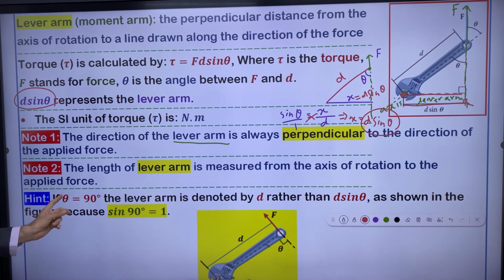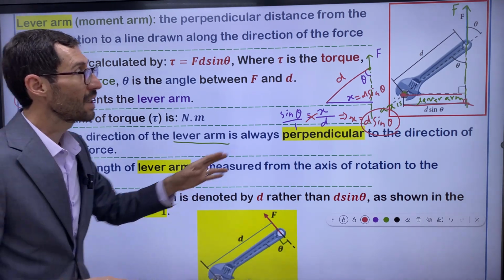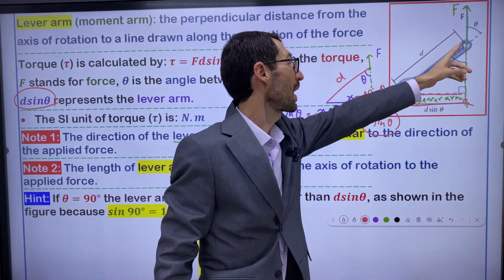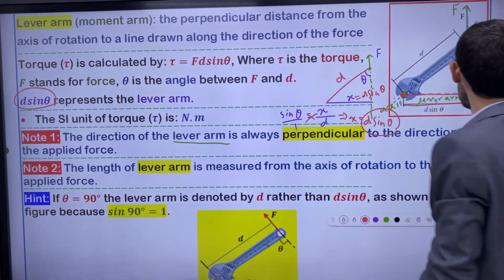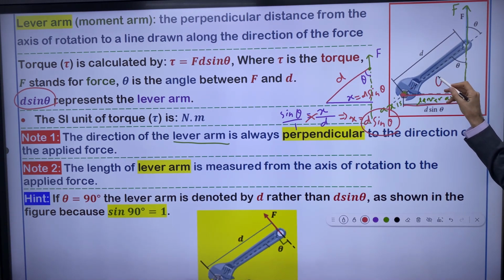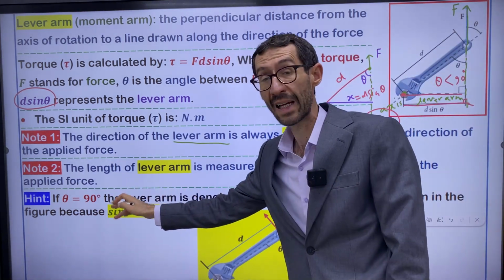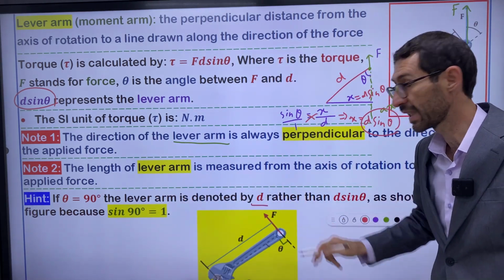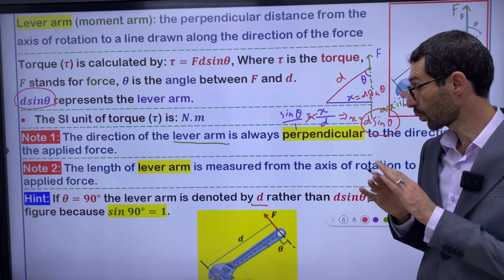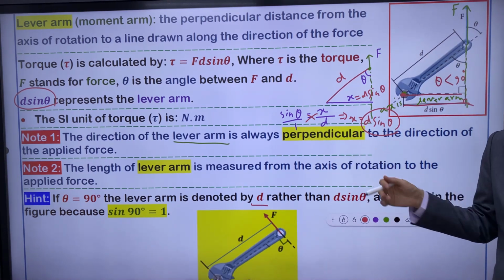Hint, we have a hint here. If theta is equal to 90 degrees, right? In this situation, theta is not 90 degrees. Actually, theta is an acute angle, because this angle is not exactly 90 degrees. Theta is less than 90 degrees. But this note is not for this case actually. If theta is equal to 90 degrees, if theta is a right angle, it says the lever arm is denoted only by D, right? The lever arm is denoted by D rather than D sine theta. So sine theta disappears from the equation.